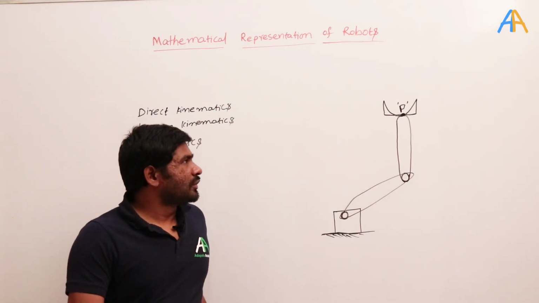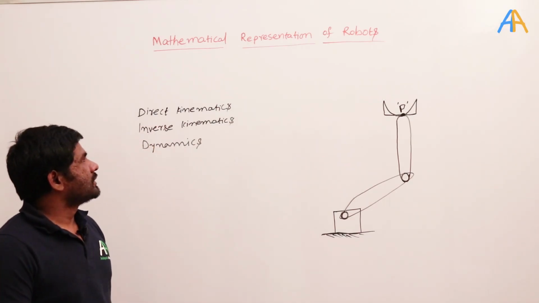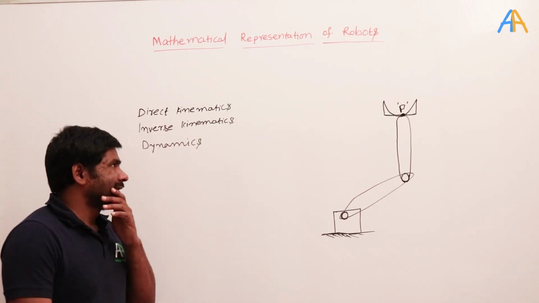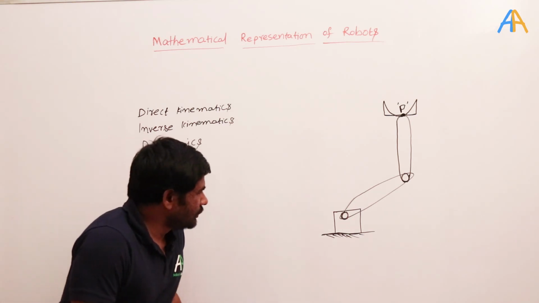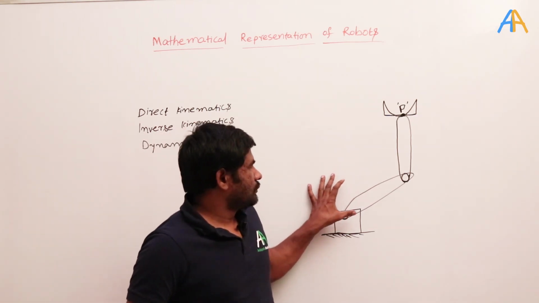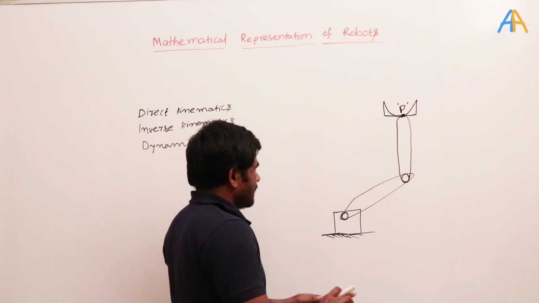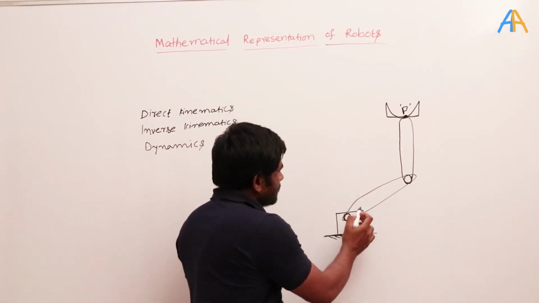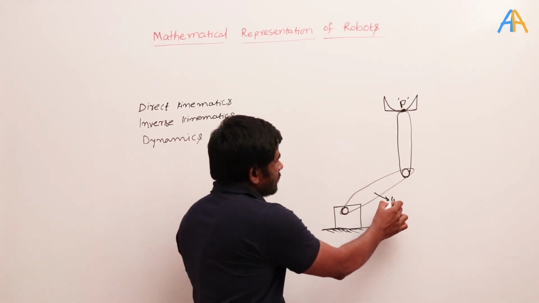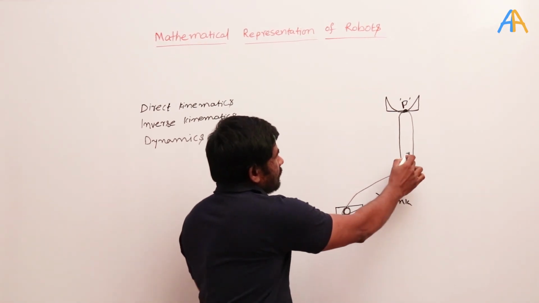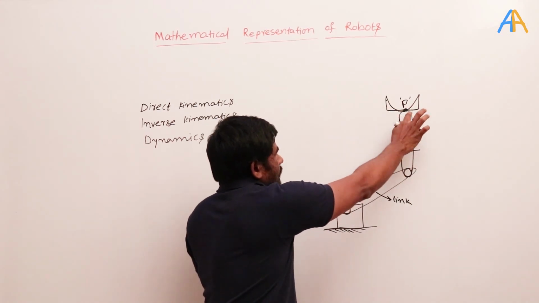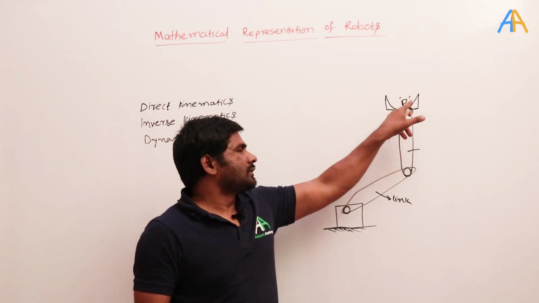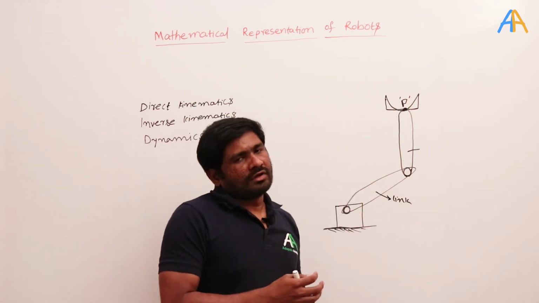And the next important and basic chapter is the mathematical representation of robotics. Okay, what is the meaning of this? So here, for example, if you take any simple robot, in this simple robot you see here, this is the fixed link, and this is another link, and this is one more link, and this is the end effector. The end effector can either be directly fixed to this, or it can rotate based on our requirement.